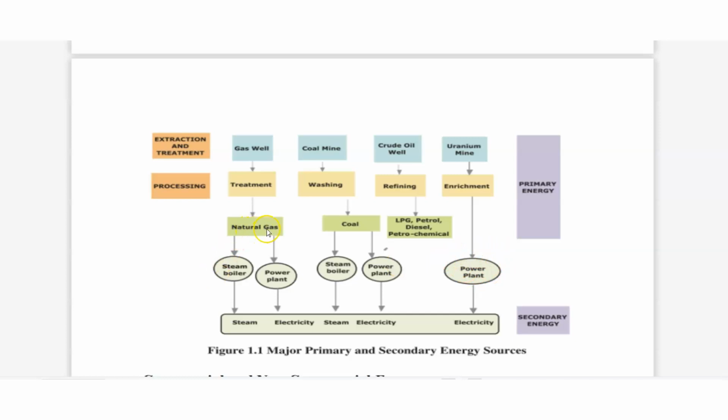Natural gas also we can give to a steam boiler and to a power plant. Coal also we give to a steam boiler and power plant. And after enrichment, uranium we give directly to the power plant. So steam is generated, and here electricity is generated. Steam is given to the turbine and the turbine moves, after that electricity is generated. These things are secondary energy and the first one is primary energy.